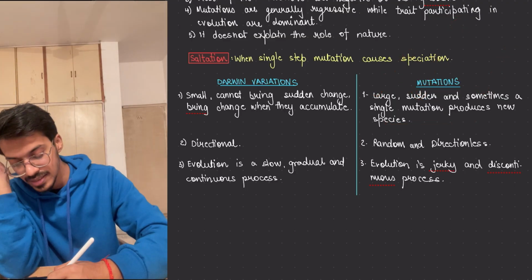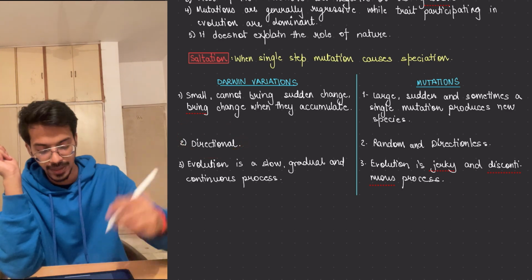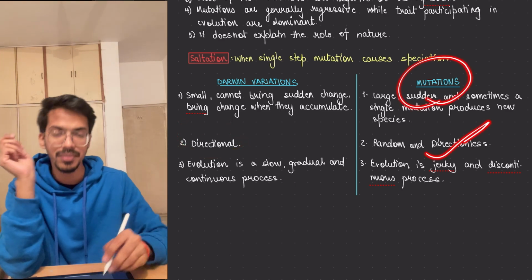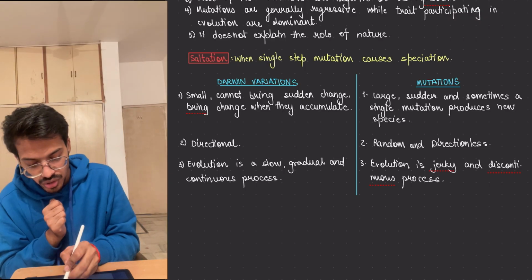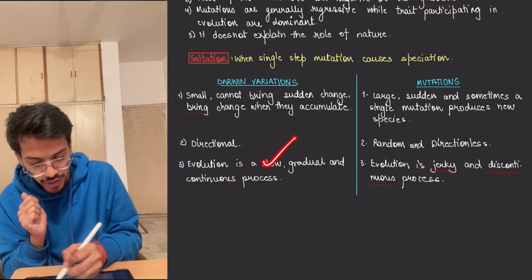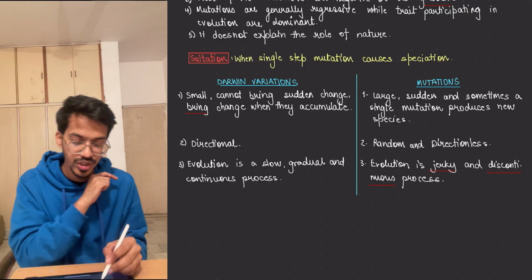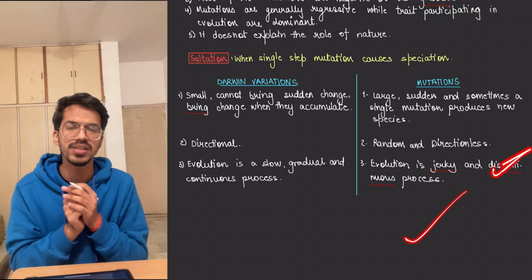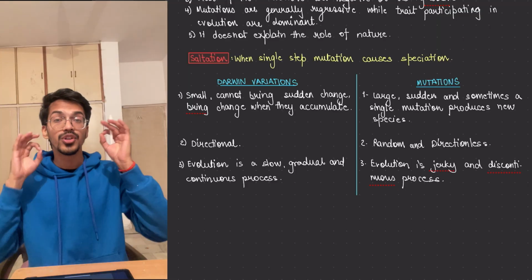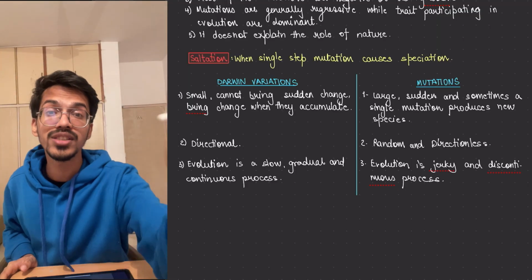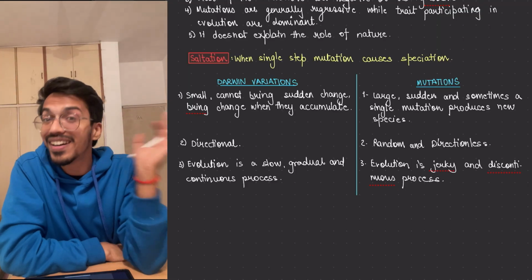Then Darwin's variation is directional. It will go towards a good thing. Mutation is directionless. It is random. It can go progressive, go regressive. Then evolution, according to Darwin, is a slow, gradual, and continuous process, whereas mutation says it's a jerky, discontinuous process. It can take as much time. With this, our topic, that is theories of evolution, is over in 30 minutes.